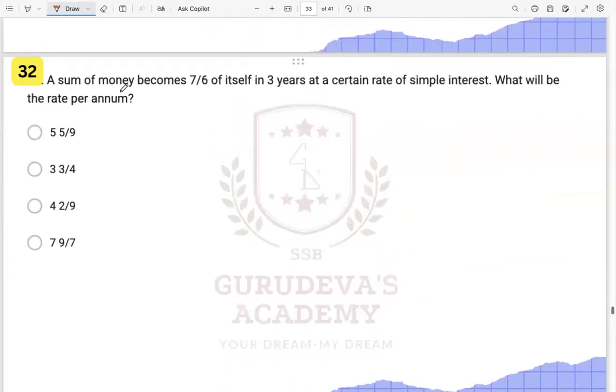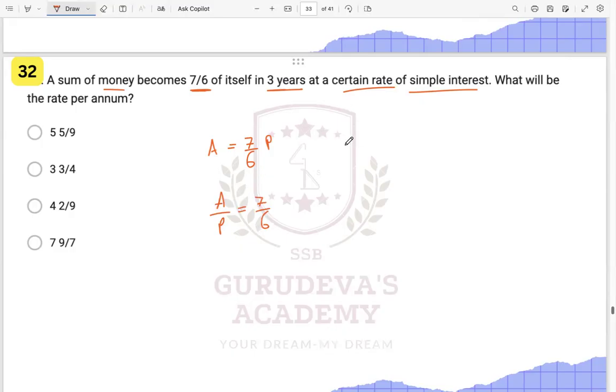This is saying you the sum of money. Sum of money becomes 7/6 of itself in 3 years at a certain rate of simple interest. What will be the rate per annum? Now, very, very simple. Just write down the things. A sum of money becomes 7/6 of itself in 3 years. So the amount is becoming 7/6, right? 7/6 of itself, right? 7/6 of the principal, right? In 3 years. So can we write that amount upon the principal is equal to 7 by 6 over here, right? Amount upon principal is 7 by 6.